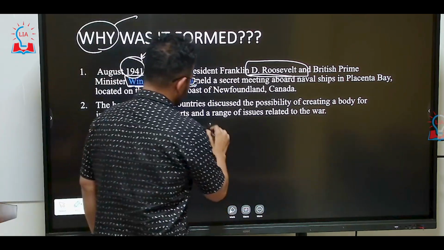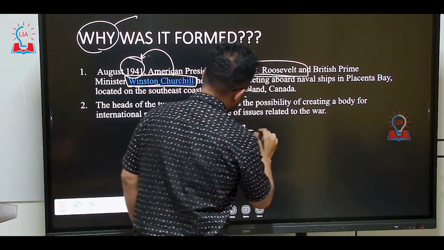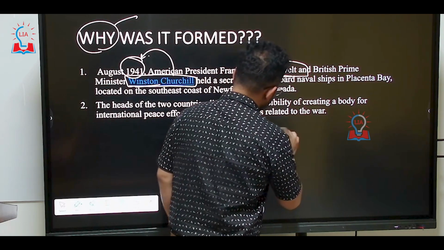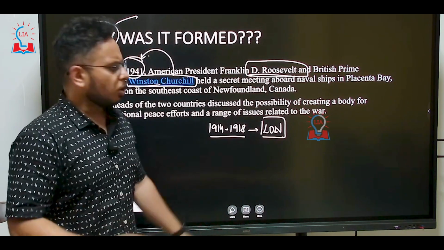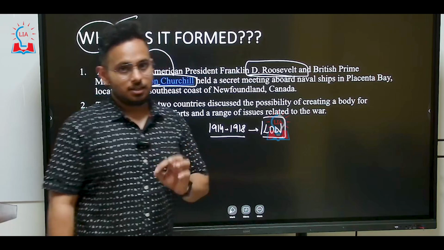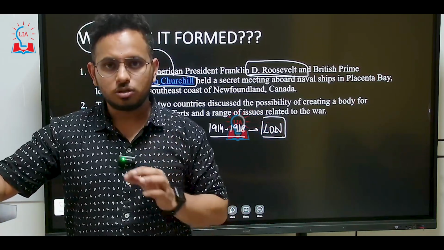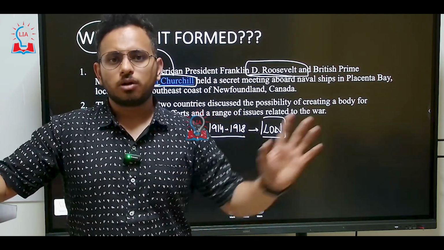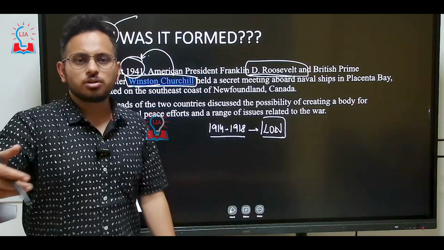If you look at the First World War, that is 1914 to 1918. After the First World War, there was an institution that was launched, called the League of Nations, LON. There was one more treaty that was signed, called the Treaty of Versailles, in the year 1919. You can expect such questions in your world history also. The Treaty of Versailles sowed the seeds for the Second World War. Just a statement, explain or discuss or comment, that can be the question in the mains exam.